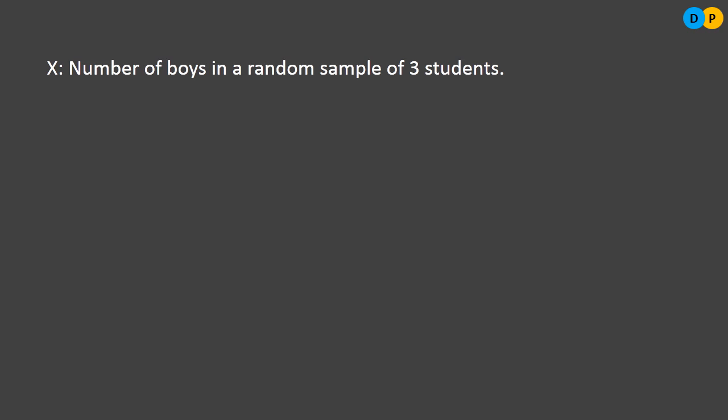So the first question is, first we need to come up with the random variable X. What is the random variable here? X indicates the number of boys in the random sample. So there will be 3 students.